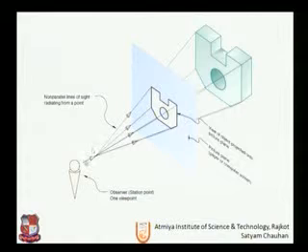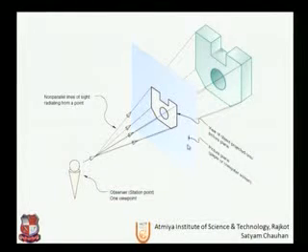From the eye point of the observer, the lines are not parallel, and hence it does not produce the 100% size of the actual object. Here we can see our actual object is this size, and the perspective drawing of that object is reduced. It looks like a scaled drawing but not the true length of the same object.